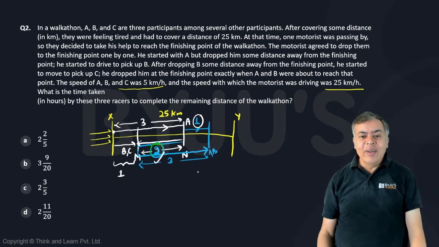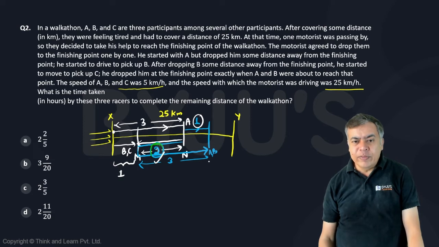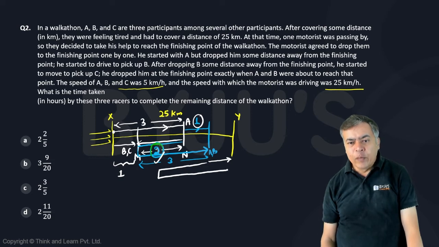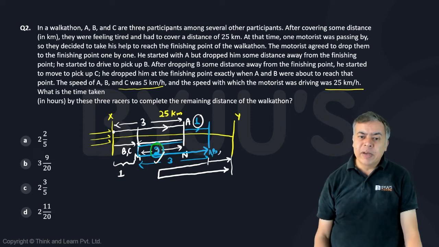So I will take it like this: if A and B are walking here, and this motorist goes to a certain point and comes back with C at the ending point simultaneously, that means A and B must have covered 1 unit. He has gone back 2 units and came back 3 units.